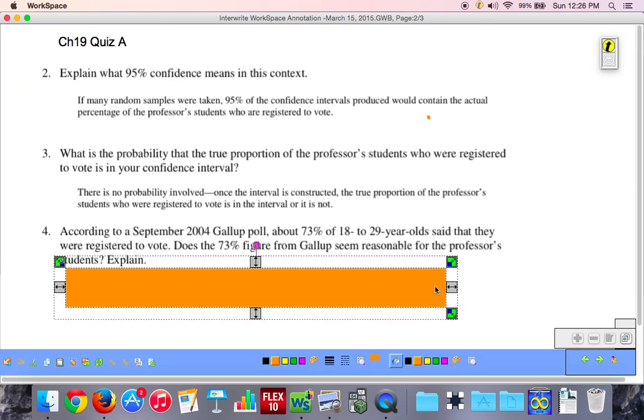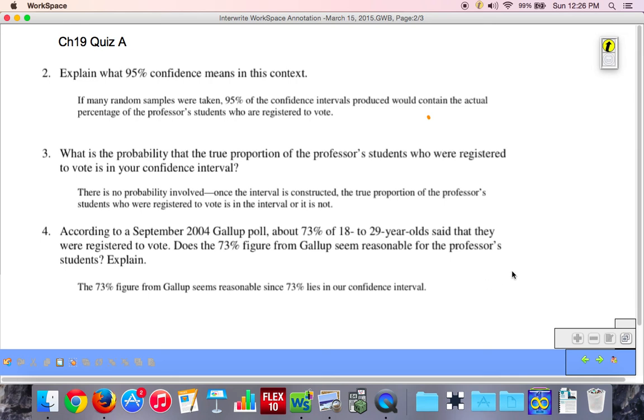Let's take a look at the expected response. The 73% figure from Gallup seems reasonable since 73 lies in our confidence interval. And just a reminder, our confidence interval for question number 1 was 57.3% to 82.7%. That wraps up this section of Miss Mac Academy.